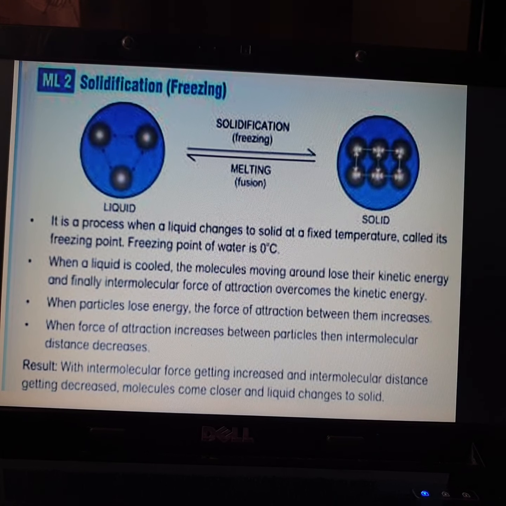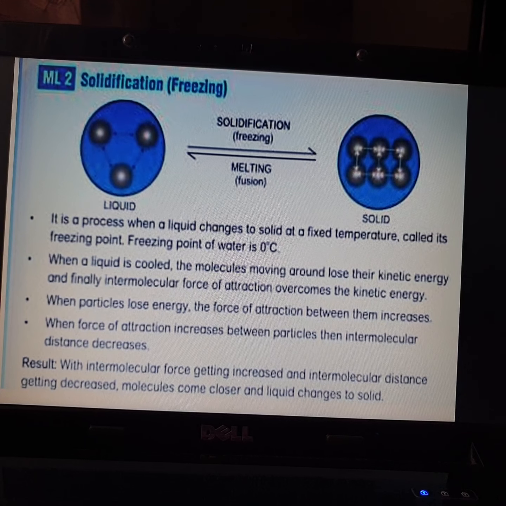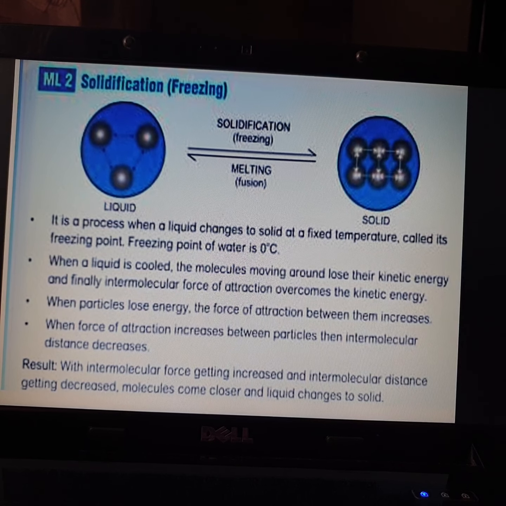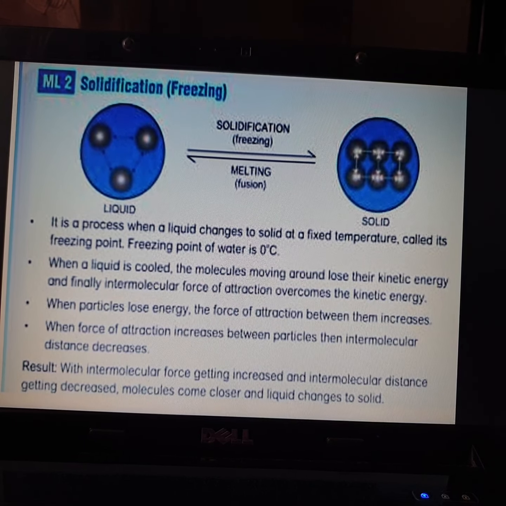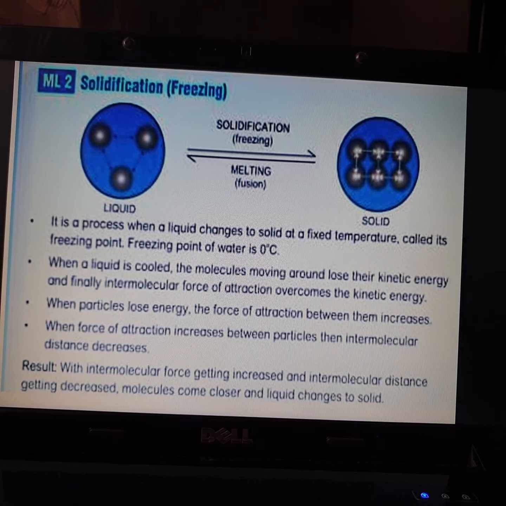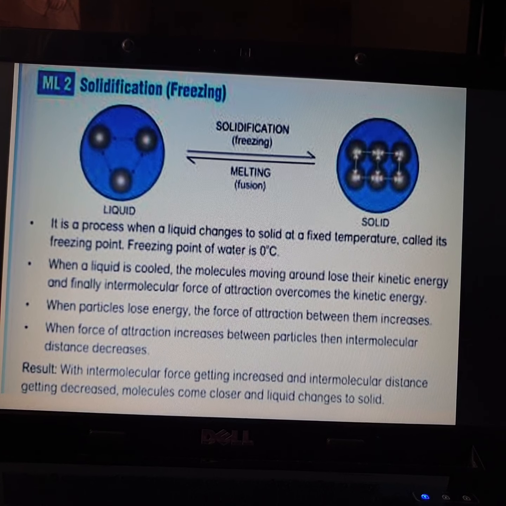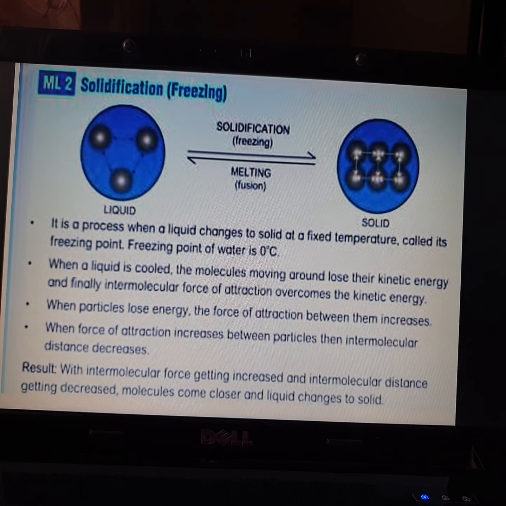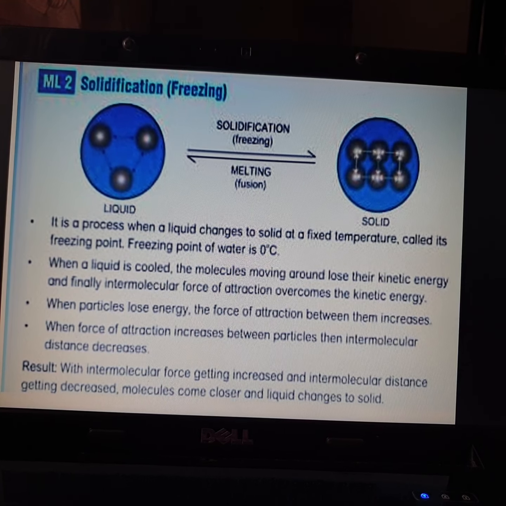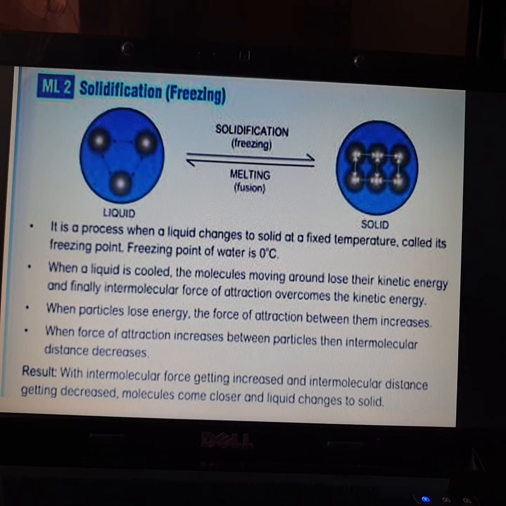Kinetic energy is nothing but, what do you mean by kinetic energy? Any moving object will have kinetic energy. So they lose their kinetic energy and their intermolecular forces will decrease. When particles lose energy, the force of attraction between them increases. The force of attraction between the molecules.